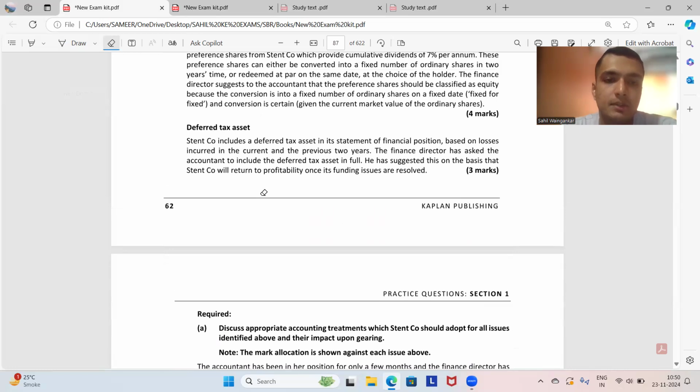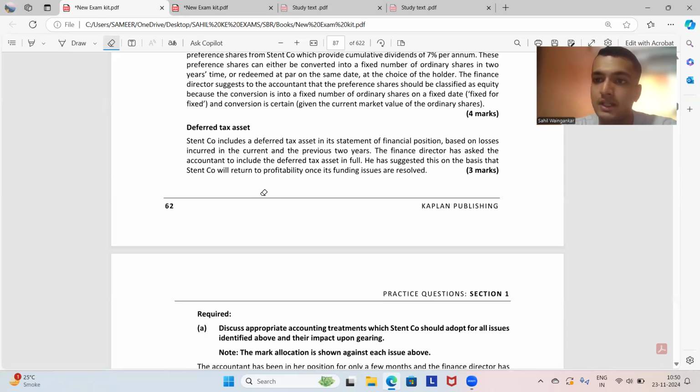asset. Stent company includes a deferred tax asset in the statement of financial position based on the losses incurred in the current and previous 2 years. The finance director has asked the accountant to include the deferred tax asset in full. He has suggested this on the basis that Stent company will turn into profitability once its funding issues are resolved.